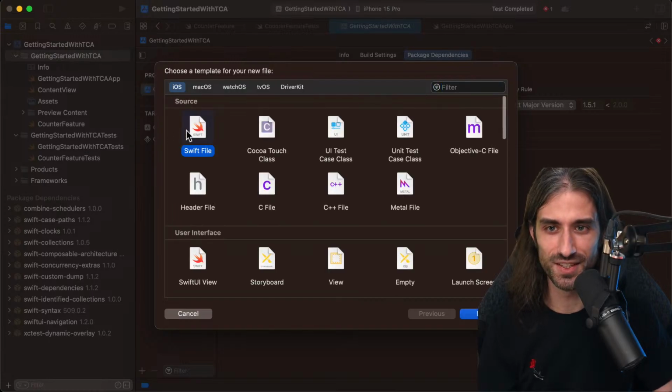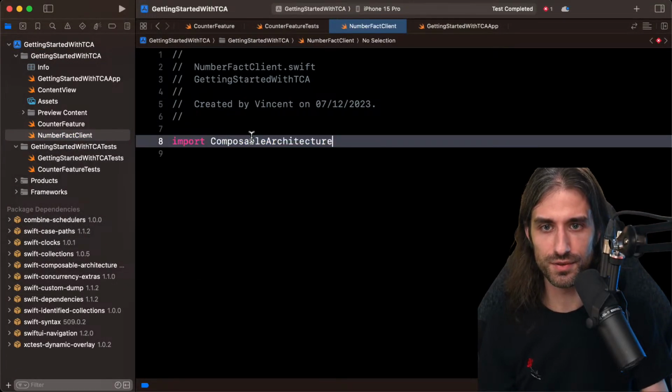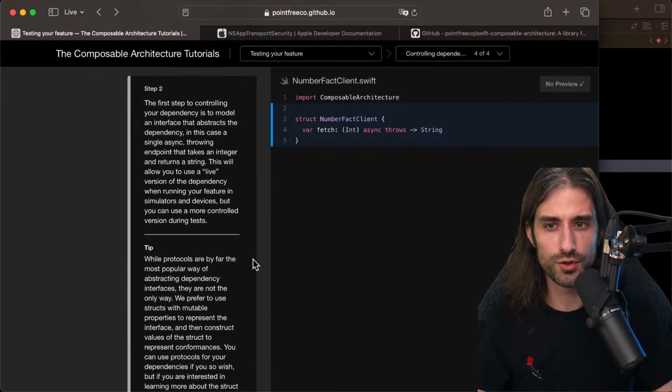So not here. Better. So here we import the composable architecture. What do we do next? The first step to controlling your dependency is to model an interface that abstracts the dependency. In this case, a single async throwing endpoint that takes an integer and returns a string. This will allow you to use a live version of the dependency when running your feature in simulators and devices, but you can use a more controlled version during tests.